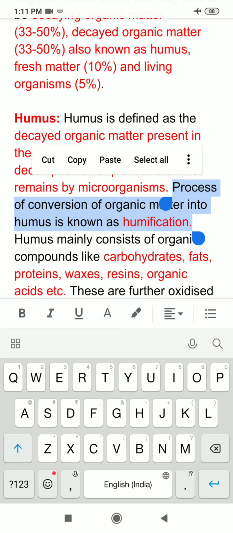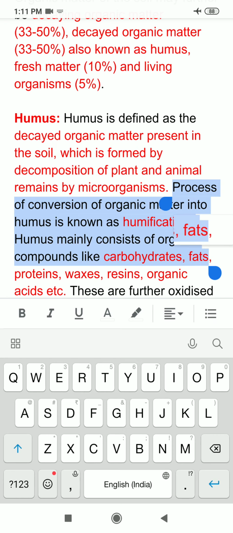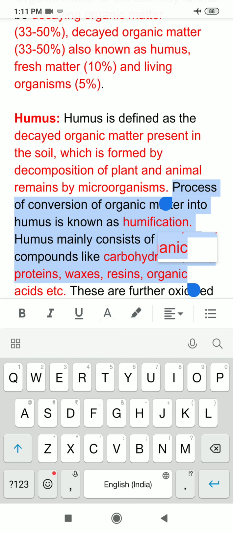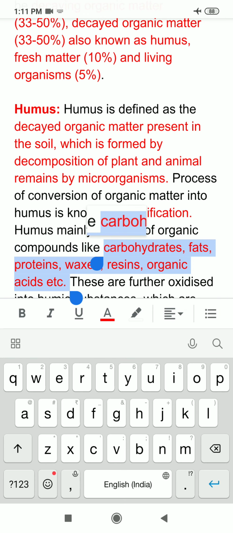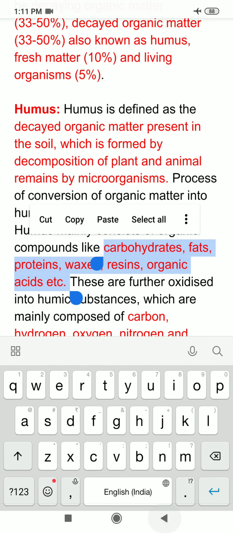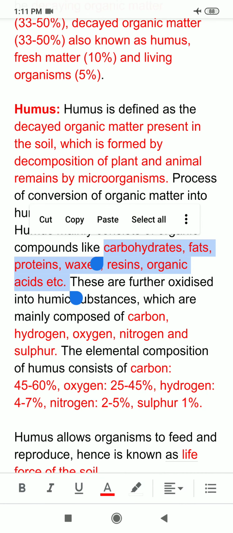Now humus mainly consists of organic compounds as it is formed by degradation of organic matter. So humus mainly contains organic compounds like carbohydrates, proteins, fats, waxes, resins, organic acids, etc., and so many other things.